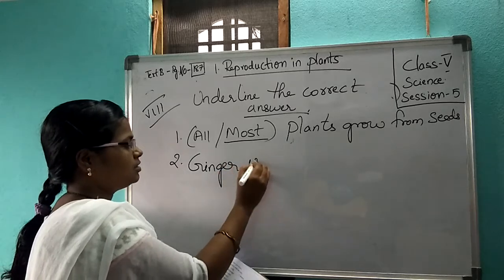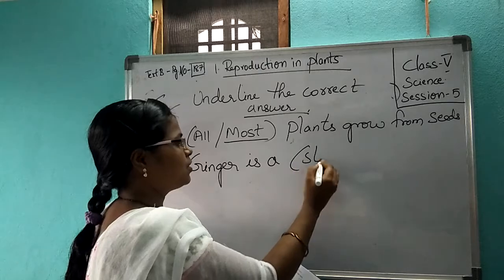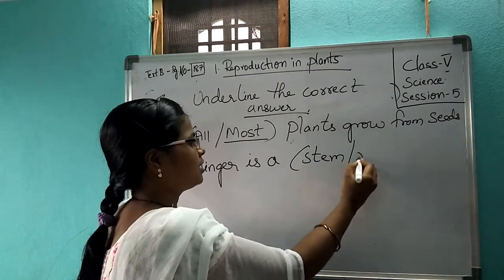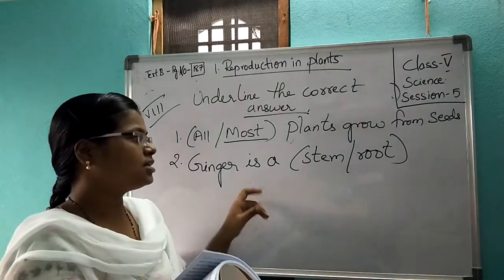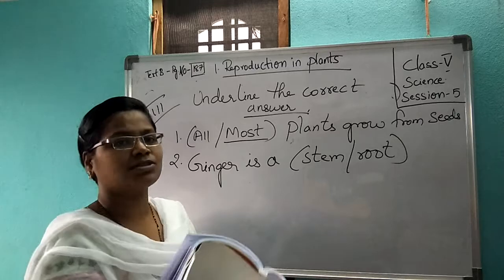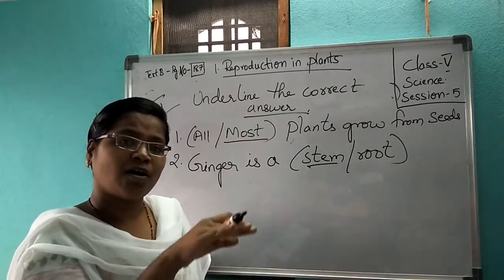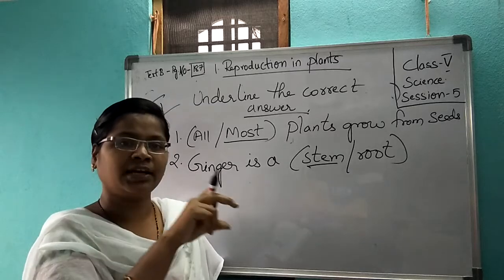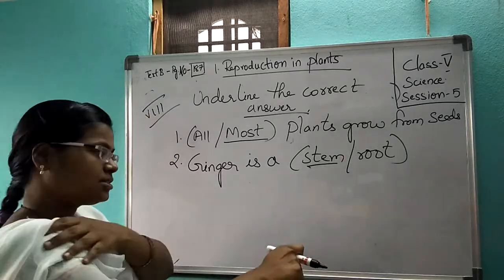Ginger is a stem or root. Be clever to answer this question. Okay, ginger is a stem or root. It is an underground stem. Ginger is an underground horizontal stem. We have vertical and horizontal stems now. Ginger is a horizontal stem.